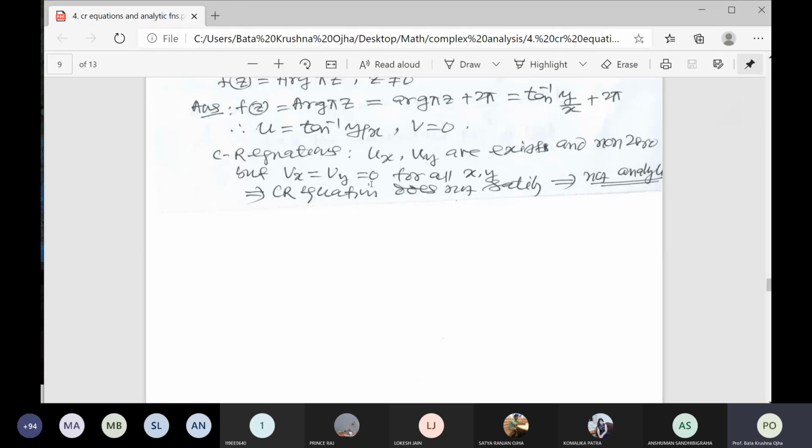So what is the conclusion here? ux and uy are non-zero, but vx and vy are 0 for all z. So this implies the CR equation is not satisfied. Therefore, it is not analytic. So are you clear about this example?